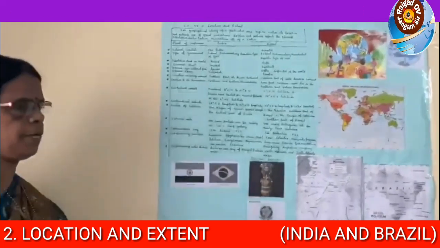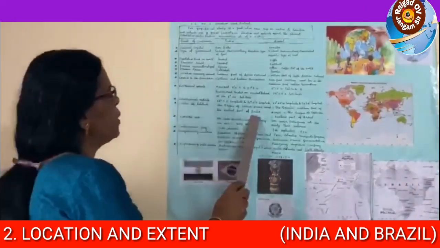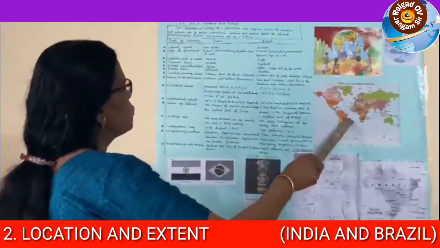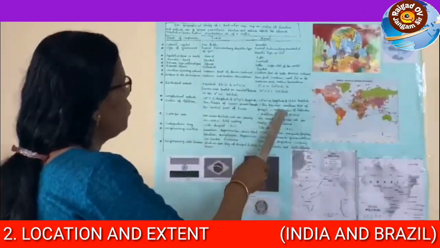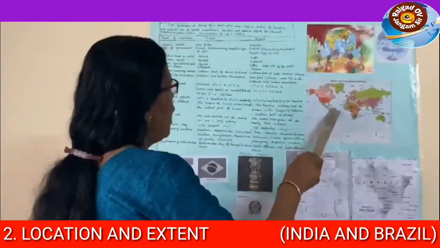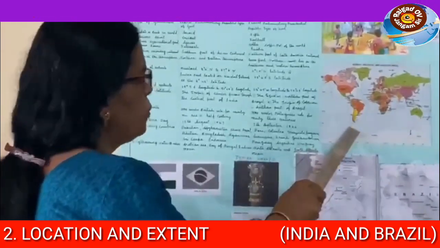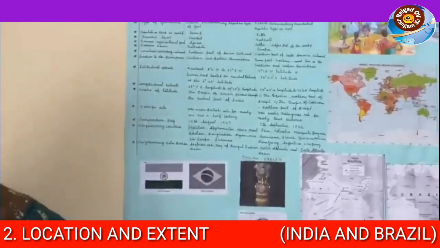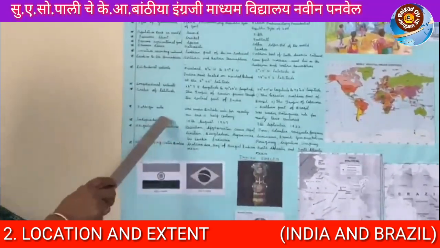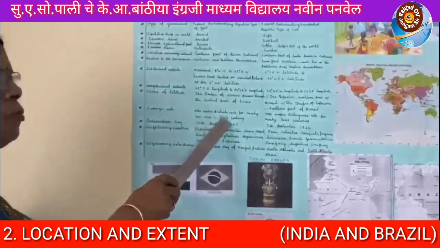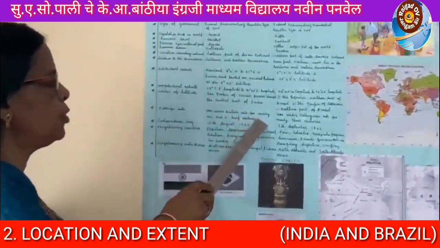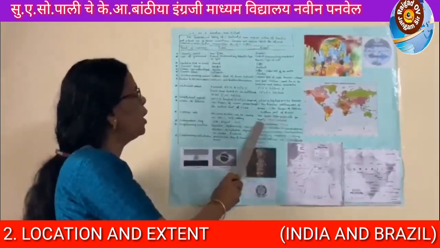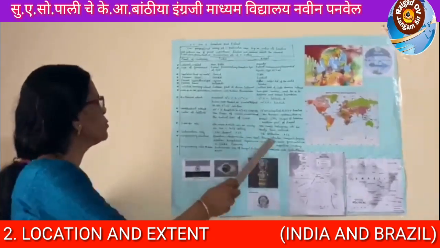And circles of the latitude: the Tropic of Cancer passes through the central part of India, and the Tropic of Cancer passes through Brazil. And here the equator is in the northern part of Brazil, and the Tropic of Capricorn in the southern part of Brazil. And here the historical background: India was under the control of foreign rule, British rule, for 1.5 centuries, means 150 years, and Brazil was under the Portuguese rule for nearly 300 years, means 3 centuries.